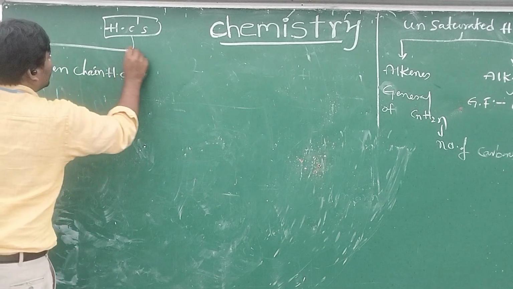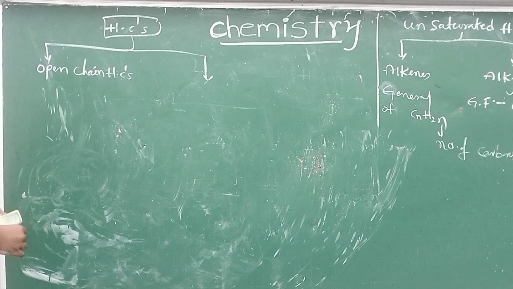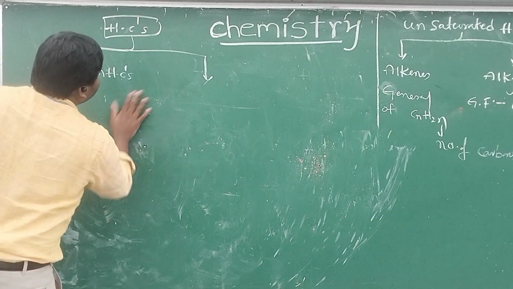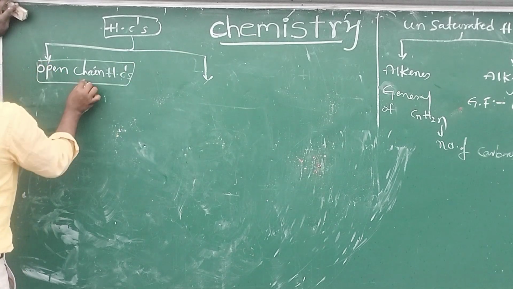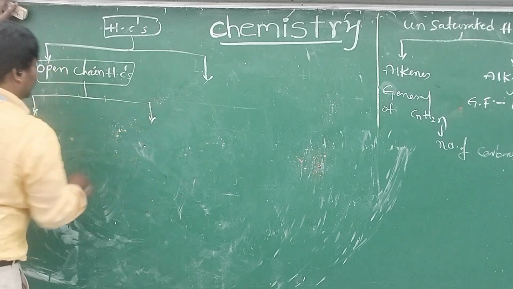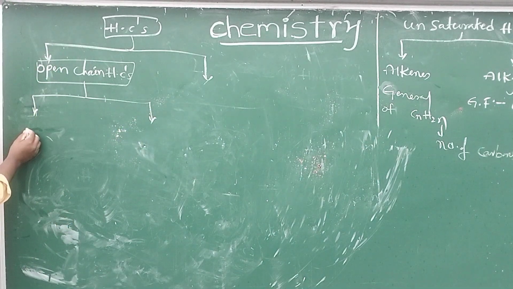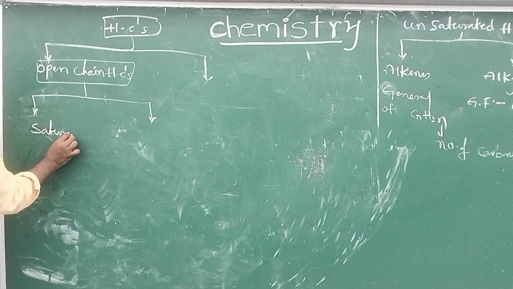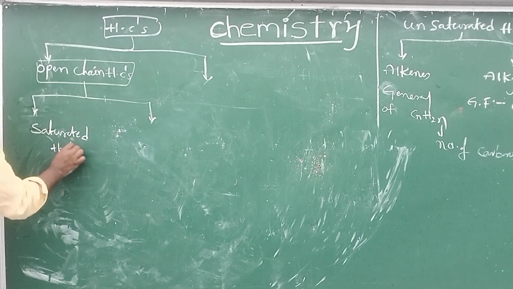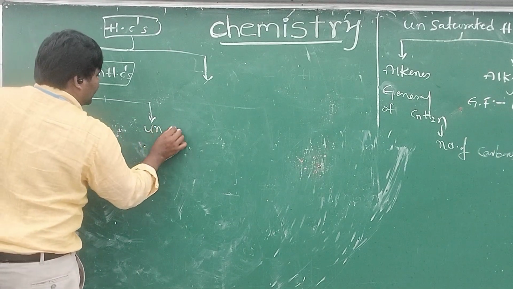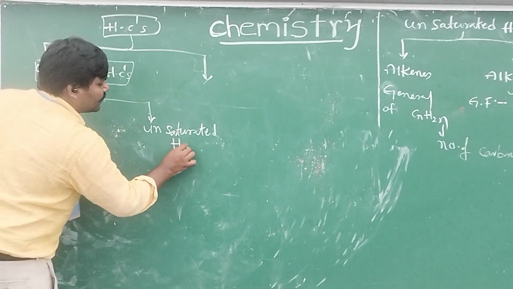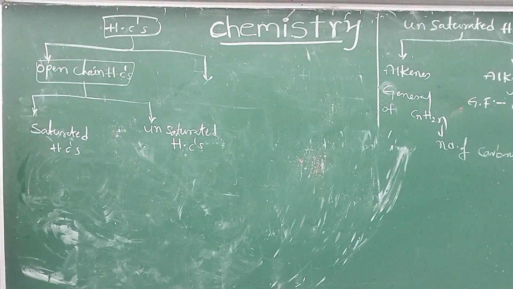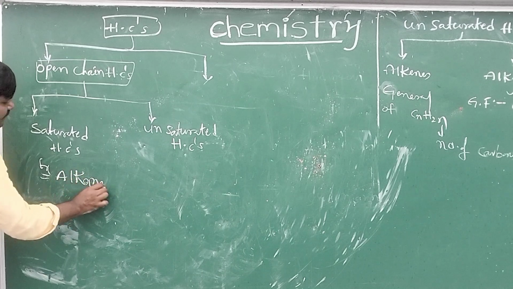It is also called aliphatic hydrocarbon. It is also called alicyclic hydrocarbon. These open chain hydrocarbons are again classified into two categories, that is saturated hydrocarbons and the second one is unsaturated hydrocarbons. Examples of saturated hydrocarbons are alkanes.